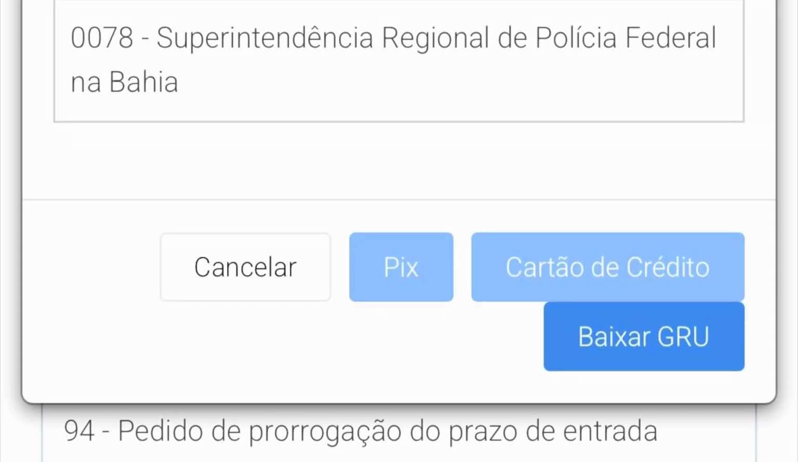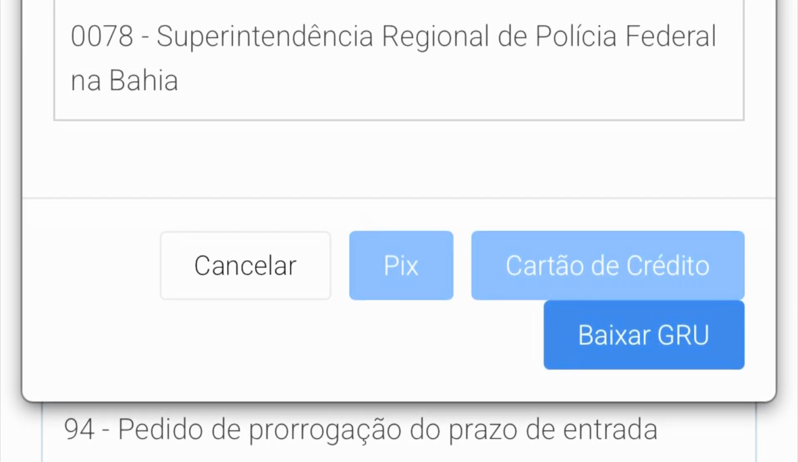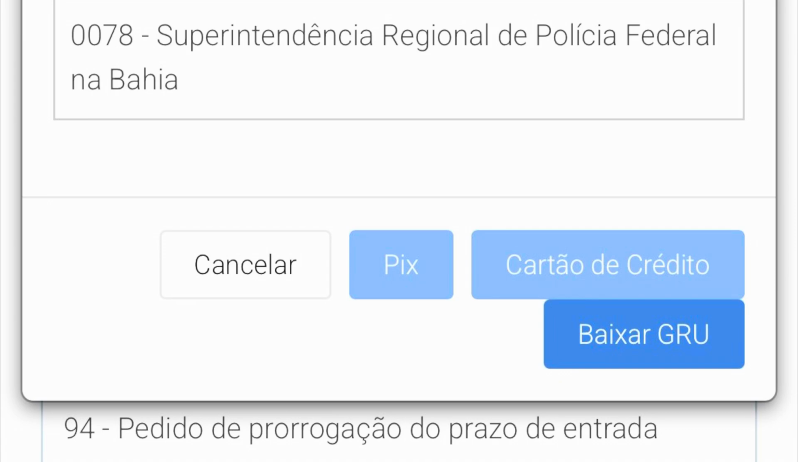Second option, Cartão de Crédito. You can't use a credit card to make the payment online, because only Brazilian bank cards can make this payment. When you go to enter the credit card details, again, you have to enter this really annoying CEP thing, which you can't do because you're a foreigner. You do not have a Brazilian CEP, which means you can't use a foreign credit card to make the payment. So your only option is to use Baixar GRU.